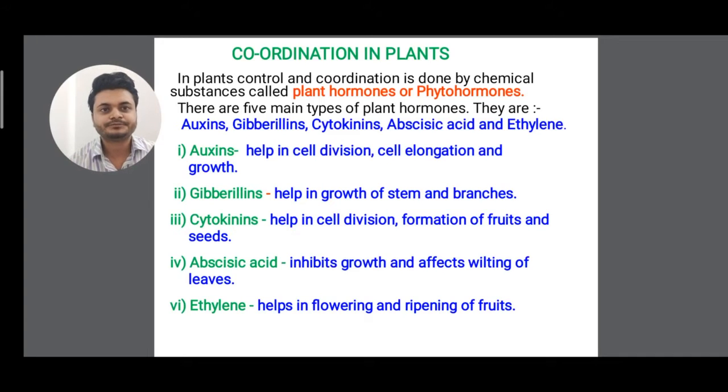I repeat, plant hormones can be divided into 2 major groups: growth promoting substances, which include auxin, gibberellin and cytokinin, and growth inhibiting substances, which include abscisic acid and ethylene. That means auxin, cytokinin and gibberellin enhance the growth of the plant, and ethylene and abscisic acid retard the growth of the plant. We'll see this in detail. Clear?